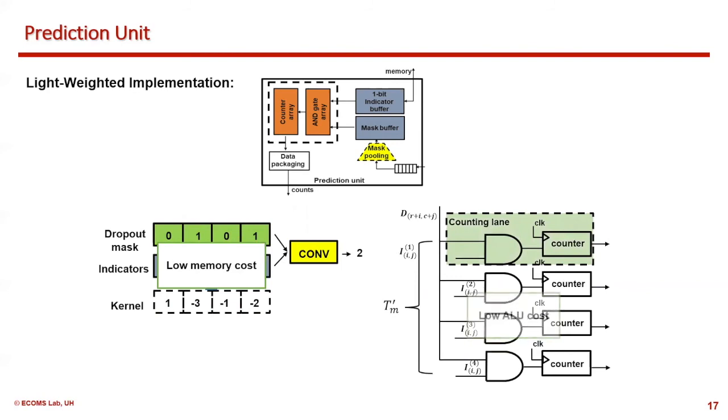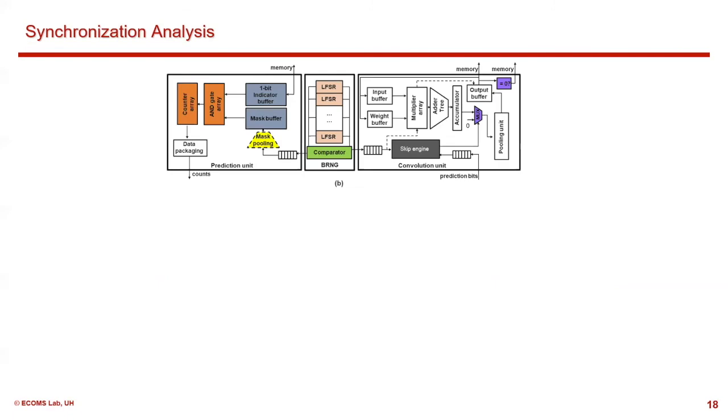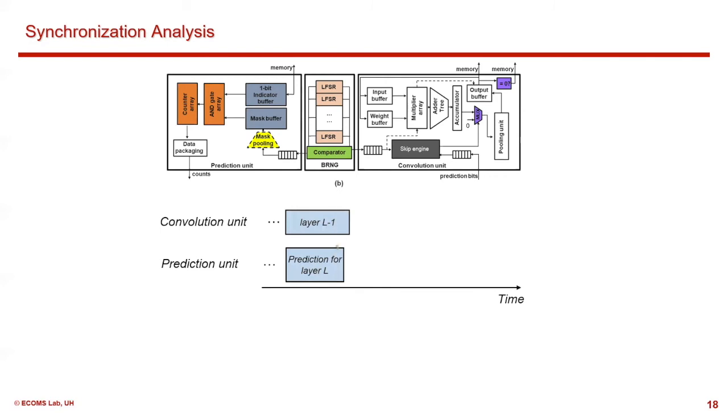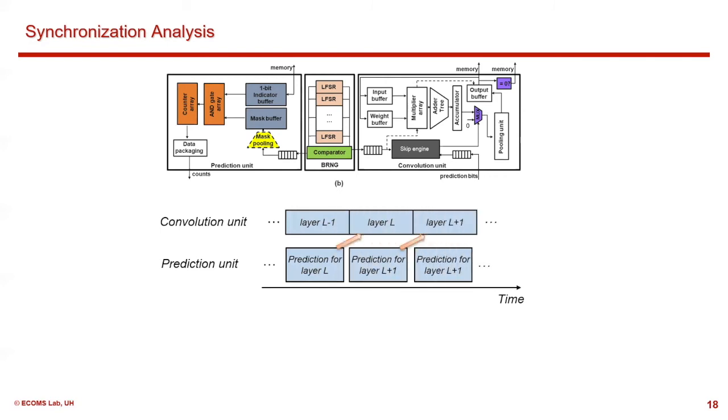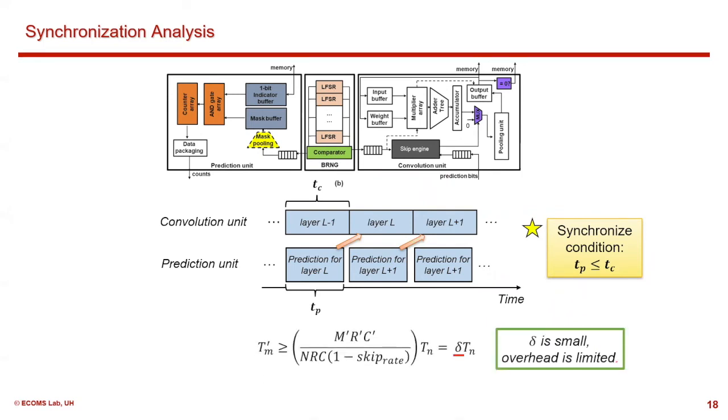Here, the choice of Tm prime is related to synchronization issues. Since the prediction unit is responsible for providing prediction information to the convolution unit for the next layer's execution, the execution time of the prediction unit should be less than the convolutional unit's. And this is based on how many counting lengths we use. Our analysis shows the required number of counting lengths Tm prime is small and the overhead is strictly limited.